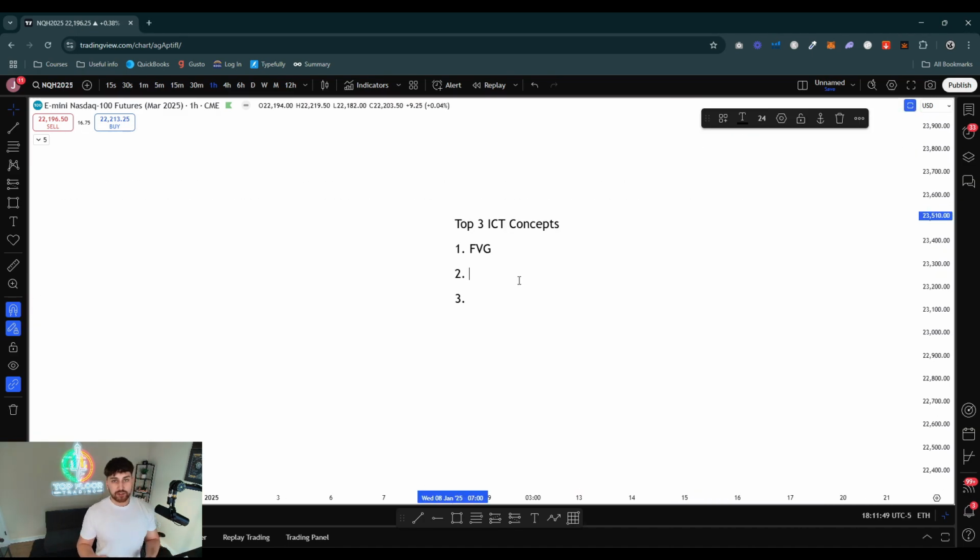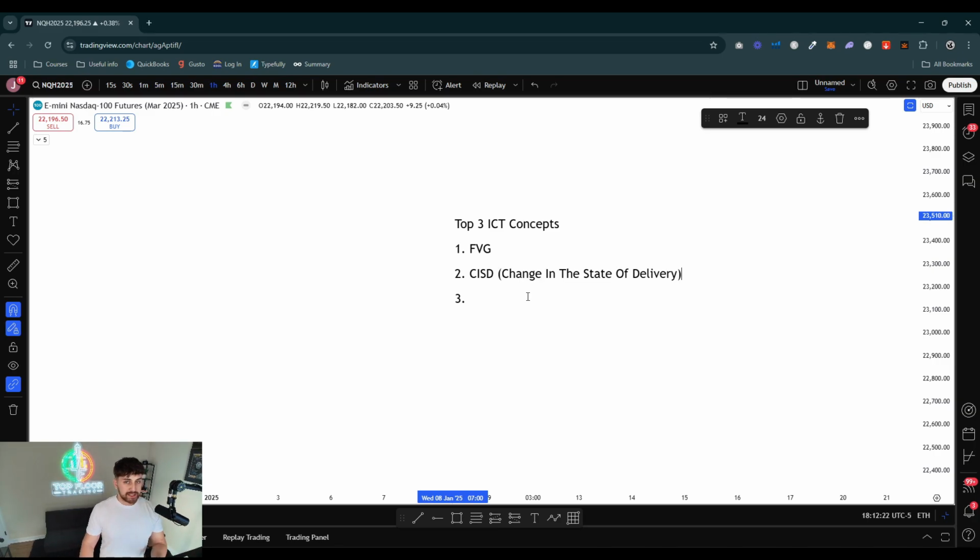All right, so now that you guys know one of my top 3 ICT concepts, here is the second one, and by far the second one has been an absolute game changer. I remember when I first learned about it, it was just an absolute game changer. This is probably the concept that really made me super profitable. And this is called the CISD, which stands for Change in the State of Delivery.